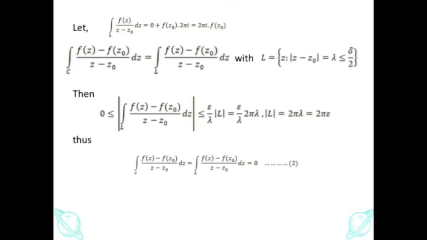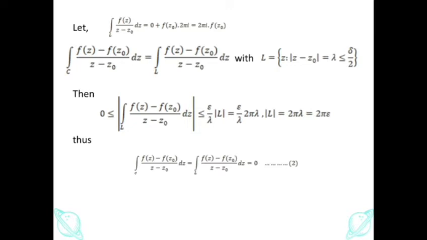Then the integral over C of f(z) minus f(z0) over z minus z0 dz is equal to the integral over L of f(z) minus f(z0) over z minus z0 dz, with L the circle where absolute of z minus z0 is equal to lambda, less than or equal to delta over 2.